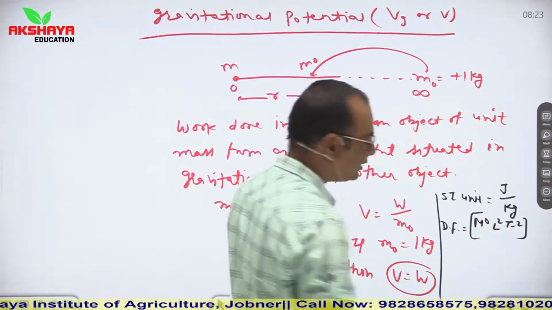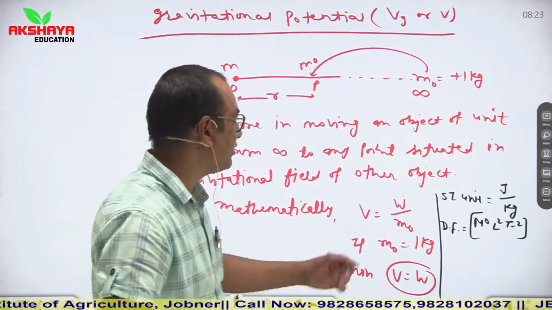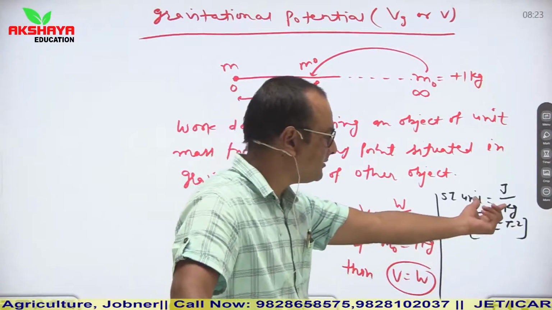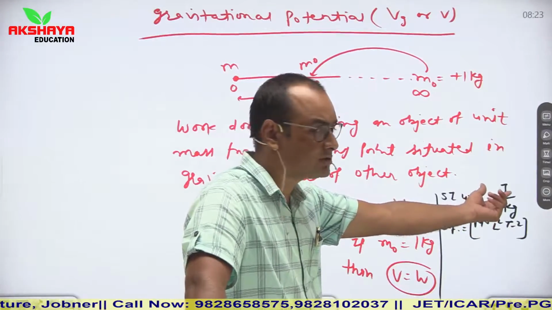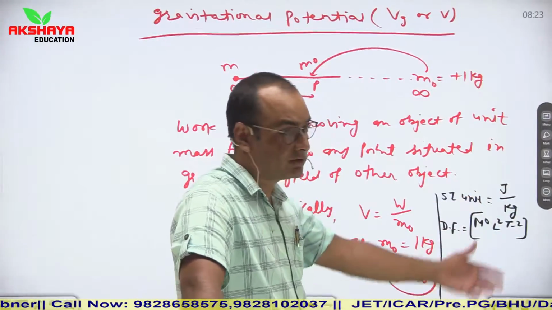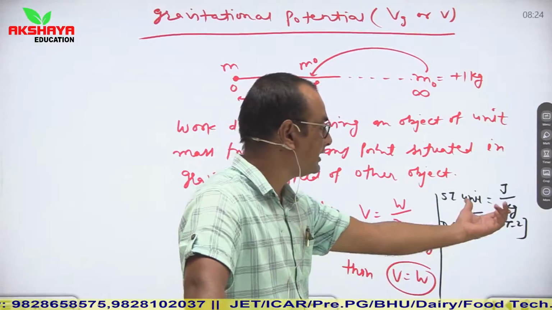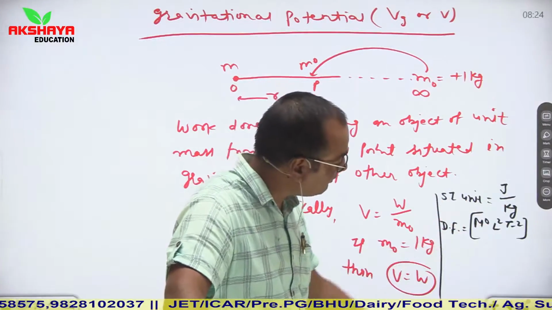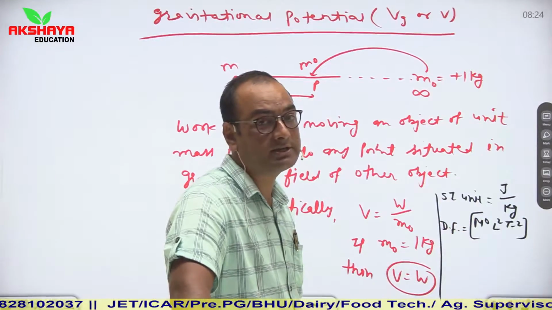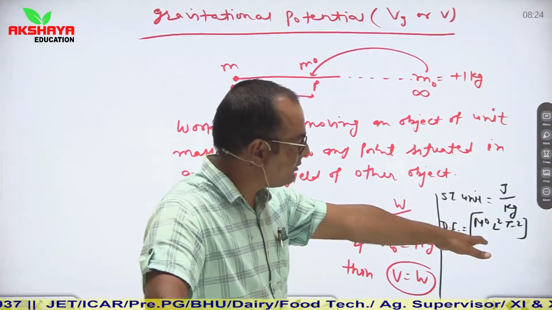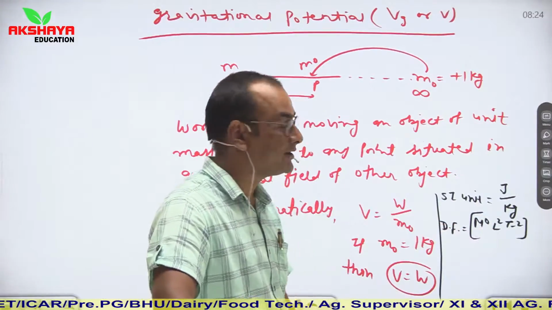This can be calculated by placing the dimensions of work done and mass. The dimension of work done is M1 L2 T minus 2 and the unit of mass is kg, so its dimension is M1. So M1 cancels out and it remains M0 L2 T minus 2.